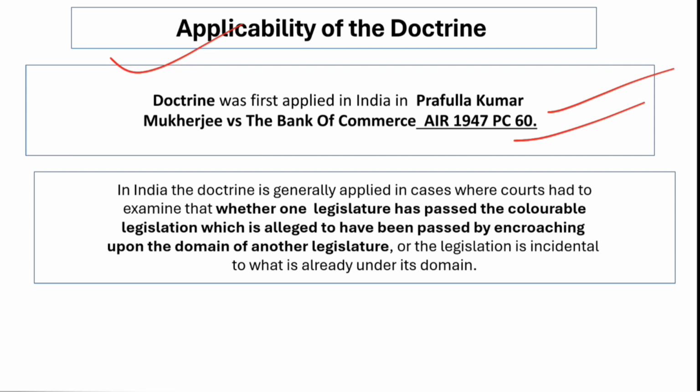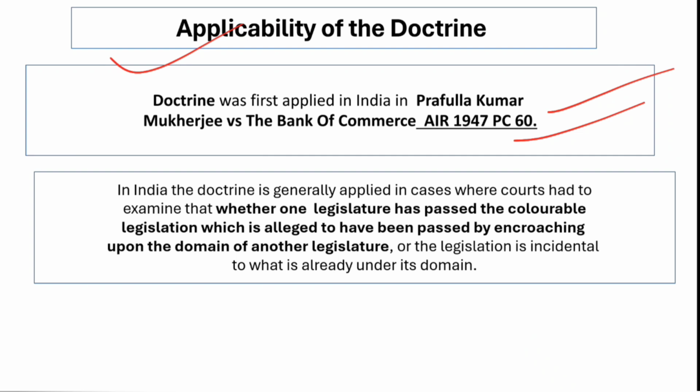So the challenge comes, and there are judgments, and this principle says that when, in pith and substance, the law is not actually encroaching but is only incidentally touching that subject, it is not an encroachment, just an incidental touching of the subject of another list. In those cases, the laws are always held to be valid and not void because of the encroachment by the legislature on the subjects of other lists.